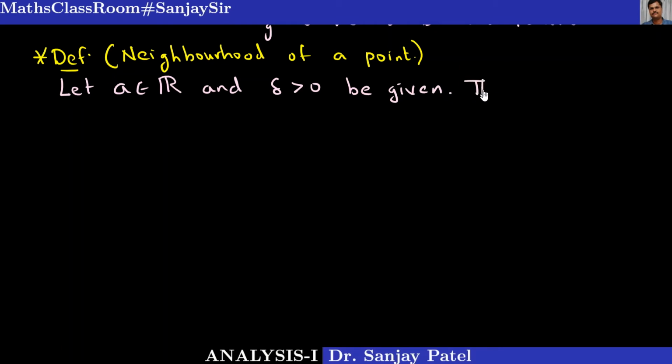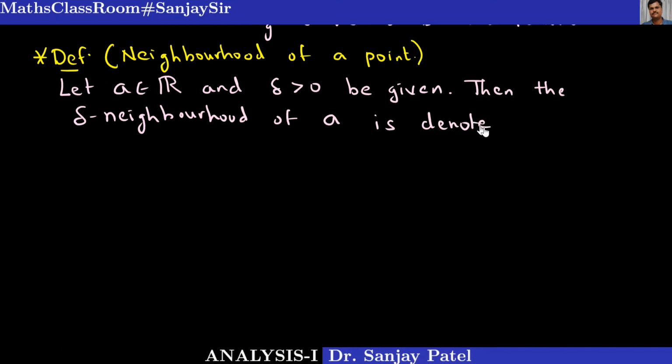Then the delta neighborhood of the point a is denoted by the symbol N(a, delta).